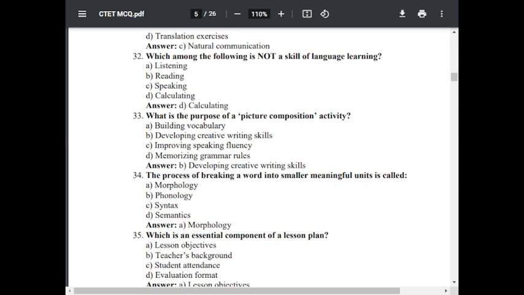Question number 34. The process of breaking a word into smaller meaningful units is called. Option A, morphology. Option B, phonology. Option C, syntax. Option D, semantics. The correct answer is morphology.